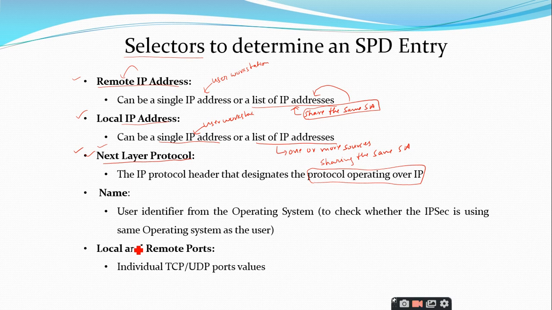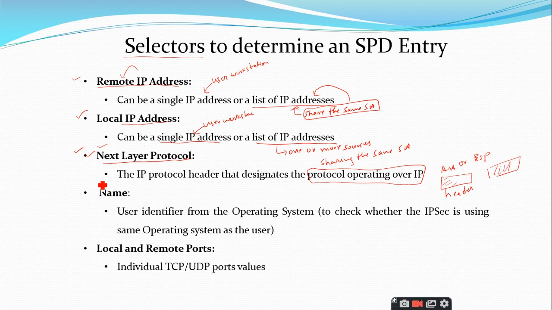For example, if AH or ESP is used, then this IP protocol header immediately precedes the AH or ESP header in the packet. So everything you will include inside the header, that's it. If you use AH, that should be included inside this header. If you use ESP, that should be included inside the header. And the next operating protocol on the next layer will be given by this particular field, which is the next layer protocol.